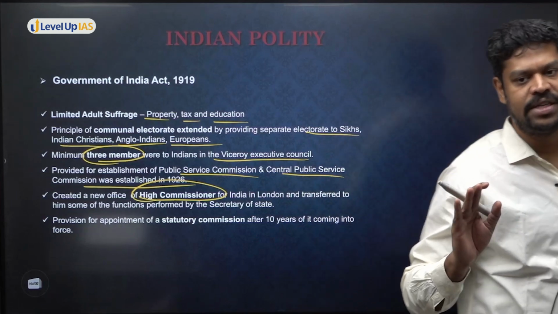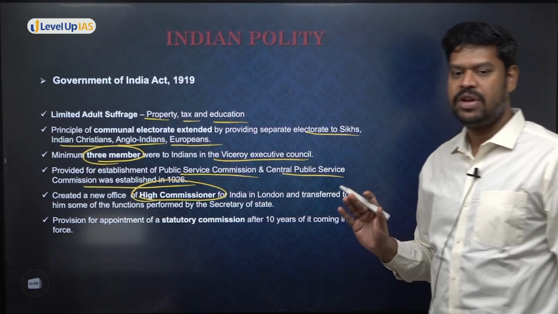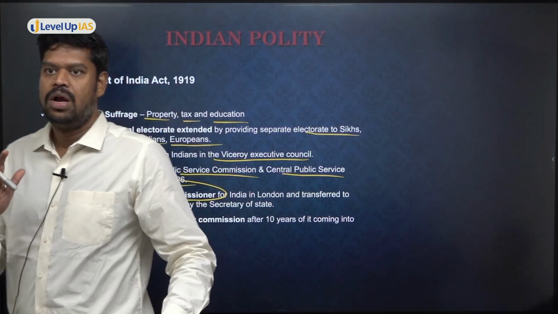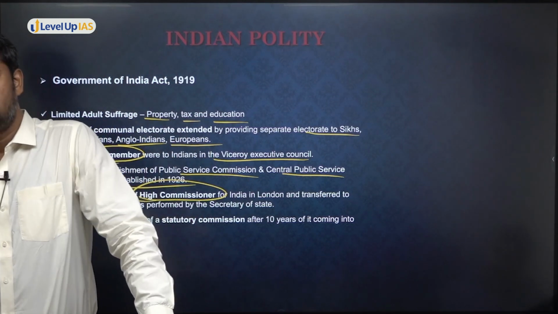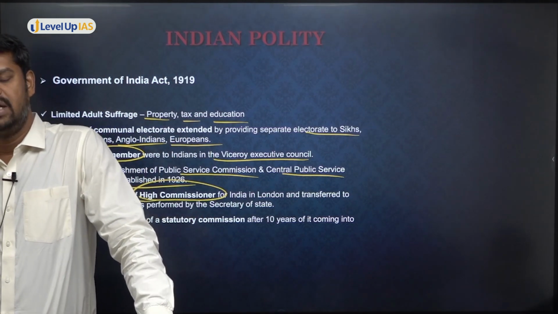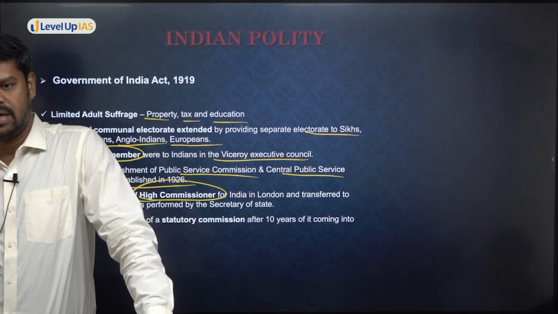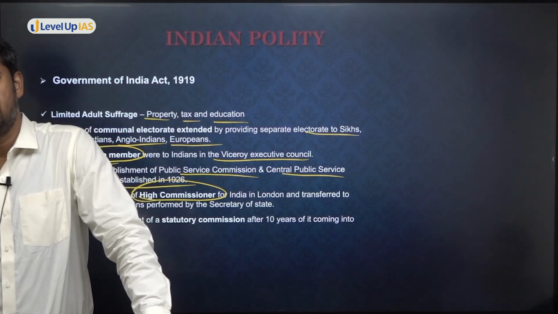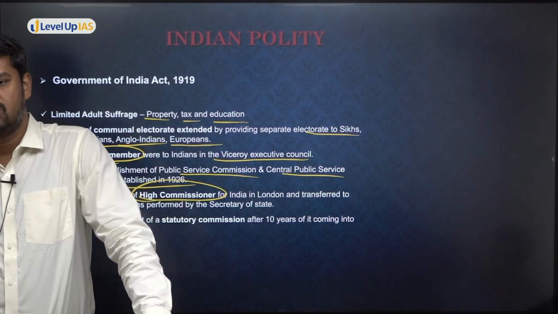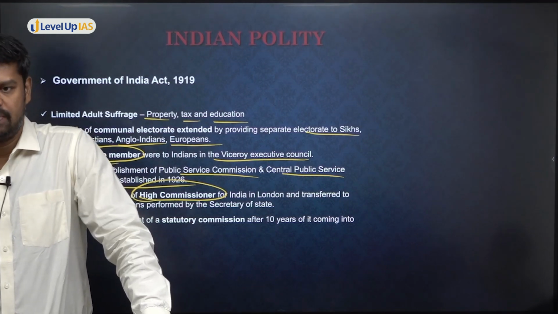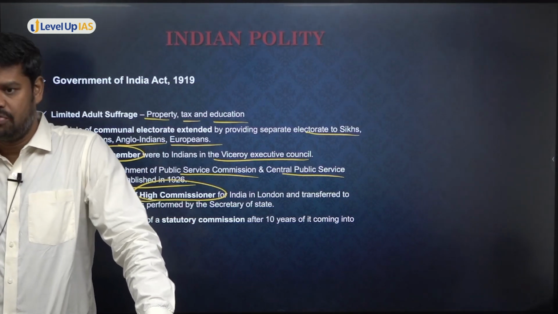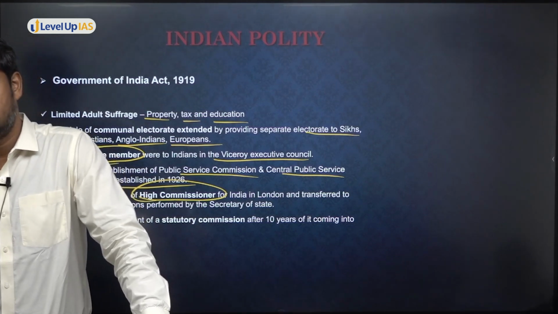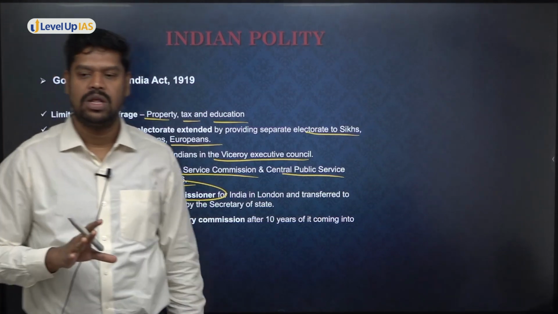So what are the major changes that were brought in by the Government of India Act 1919? Some significant things. Broadly, the difference between the Councils Act and the Government of India Act 1919 or 1935 is that they are not primarily focused only on reforms in the council, but are involved in the broader reforms of governance, majorly the relationship between the center and the state. And to that extent, what are the major changes?